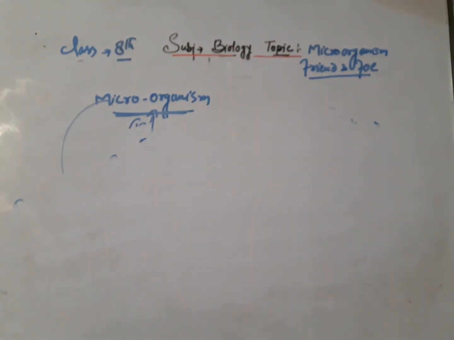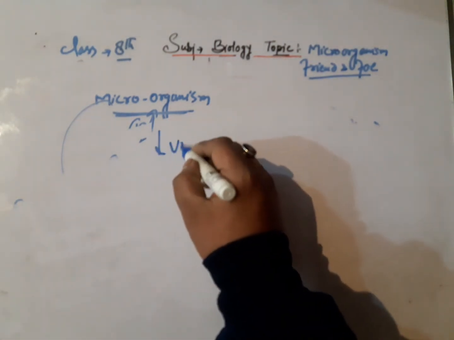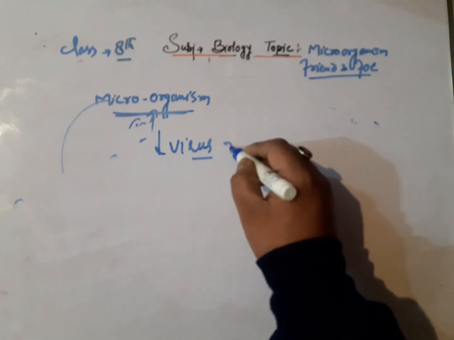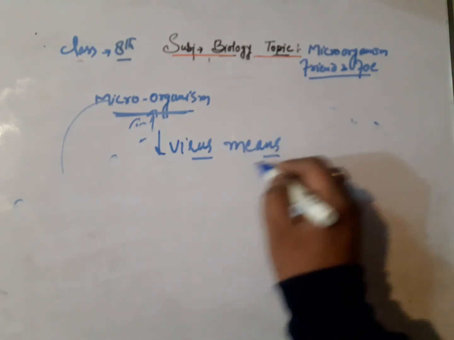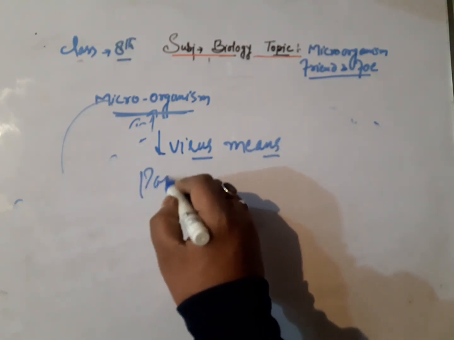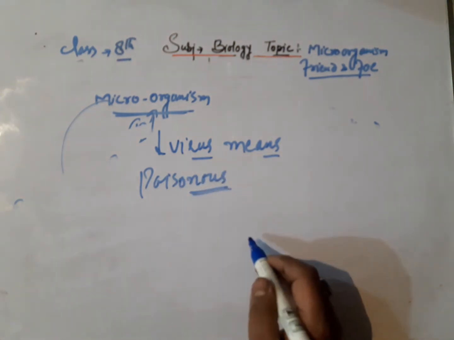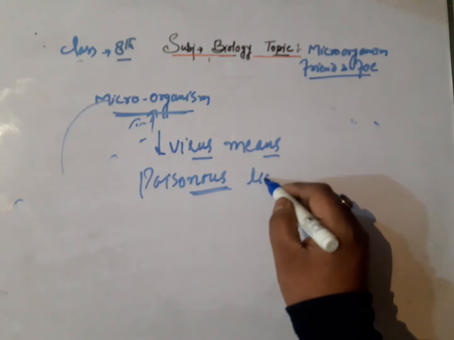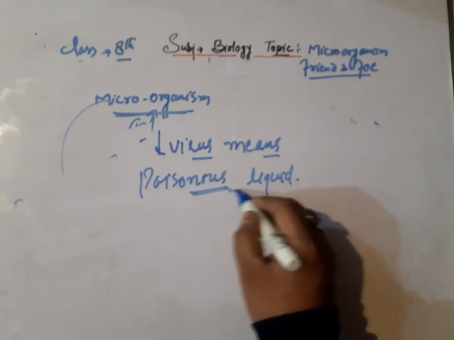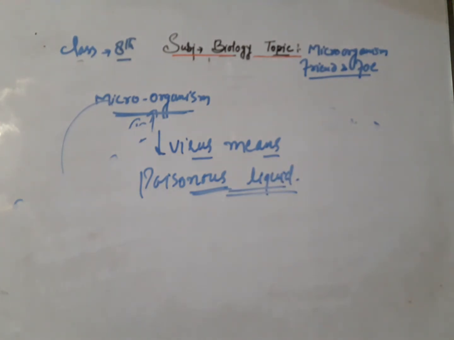The word virus means poisonous liquid. Virus means poisonous liquid, and viruses are also the smallest microorganisms.